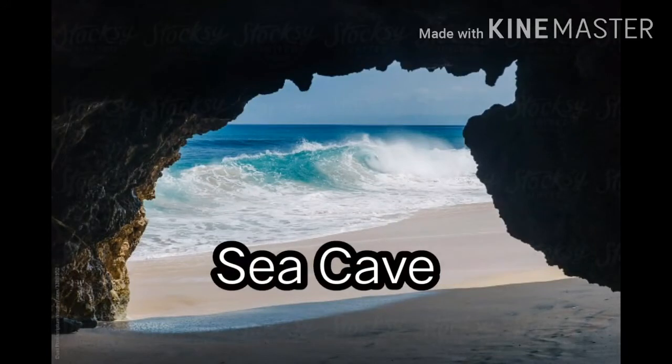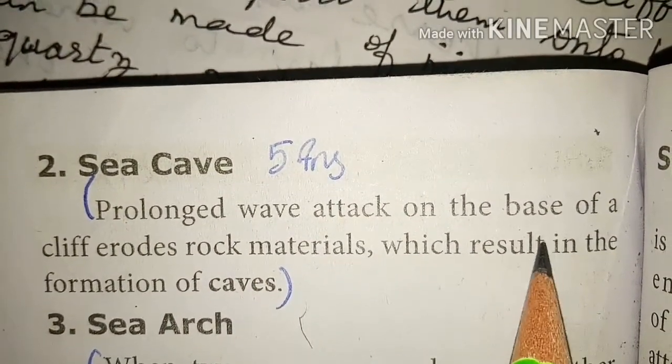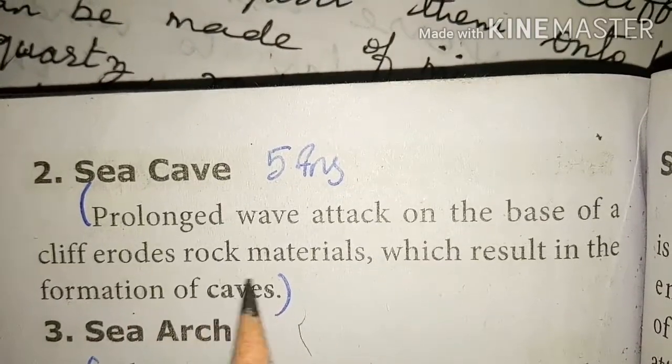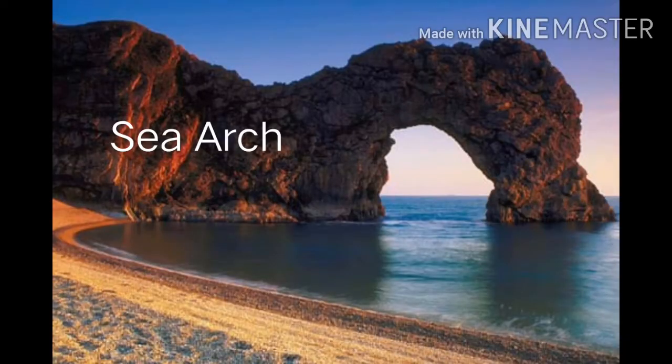Now we'll see about the sea cave. A sea cave, also known as a littoral cave, is a type of cave formed primarily by the wave action of the sea. The primary process involved is erosion. Sea caves are found throughout the world, actively forming along present coastlines and as relict sea caves on former coastlines. Prolonged wave attack on the base of a cliff erodes rock materials, which results in the formation of caves. Let us see the sea arch.